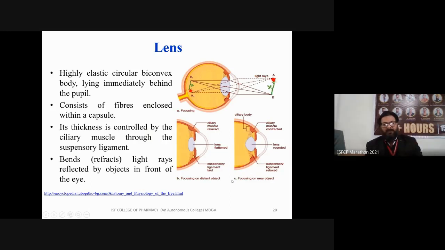then your lens becomes flattened. Why does your lens become flattened? Because your ciliary muscle becomes relaxed and the suspensory ligament becomes contracted. But when you are focusing on a near object, then your lens becomes rounded, it becomes dilated due to the ciliary muscle contracting and the suspensory ligament becoming relaxed.